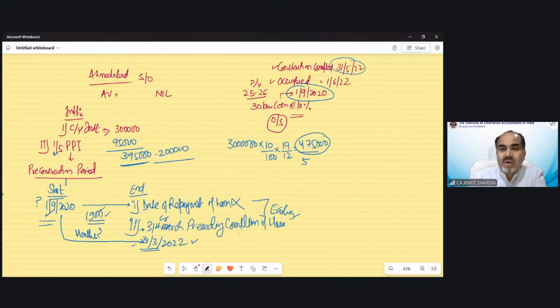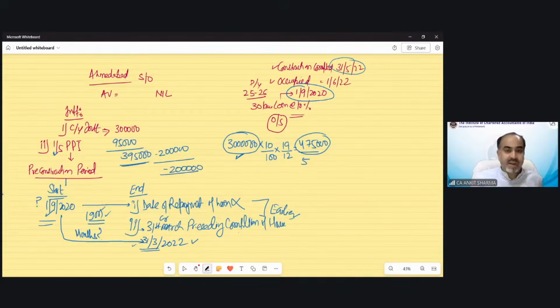Navneet, it's saying the whole amount is outstanding. The principal amount is outstanding. This 30 lakh rupees is outstanding. That's why we have calculated on 30 lakh rupees. So this 2 lakh rupees we can claim as reduction under income from house property. So the loss under this would be 2 lakh rupees.